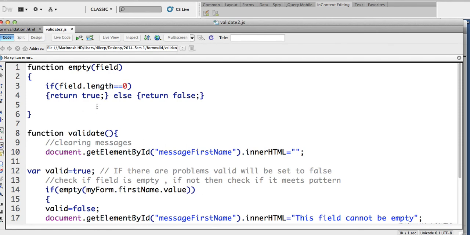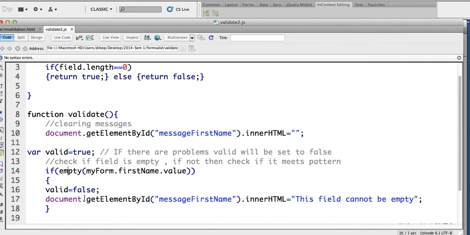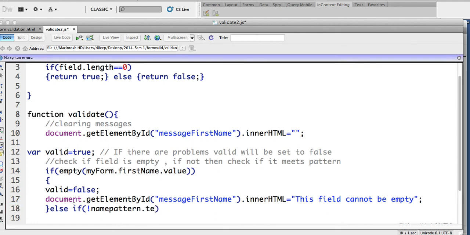So right now we have seen if empty, problem, else if not. Okay, now we will make a pattern. If not, namePattern dot test. We're going to test it. You can use test, you can use match.